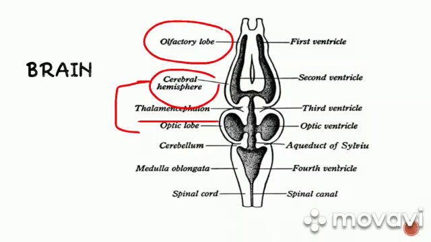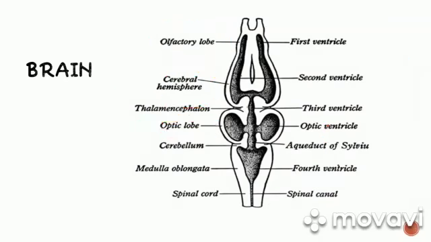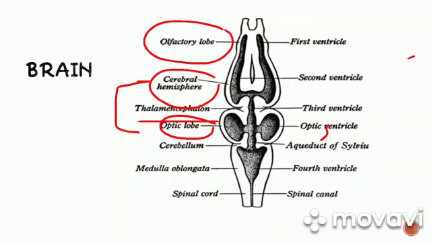Then the part between the optic lobes and hemispheres is known as the diencephalon, also called thalamencephalon. The diencephalon receives a variety of messages from the internal and external environment of the body and also controls the secretion of hormones from the pituitary gland of the body. After the diencephalon, two prominent outgrowths are present called the optic lobes. And the optic lobes are associated with the eyes and the vision.